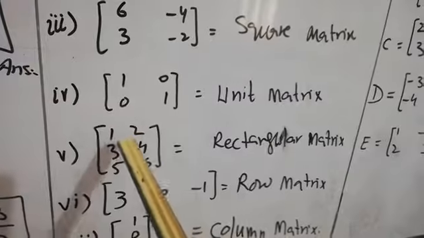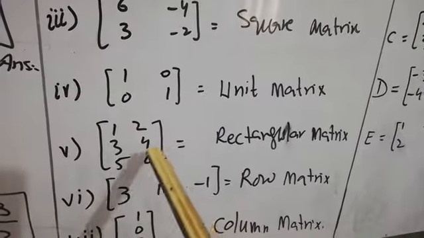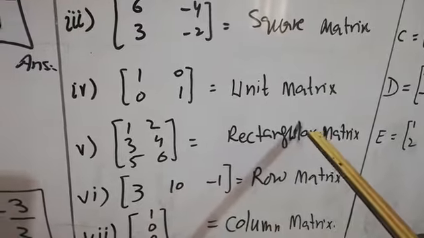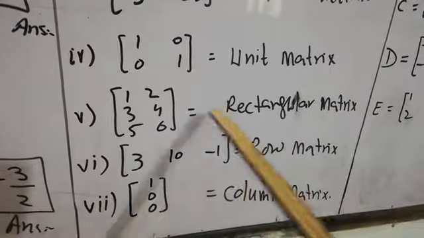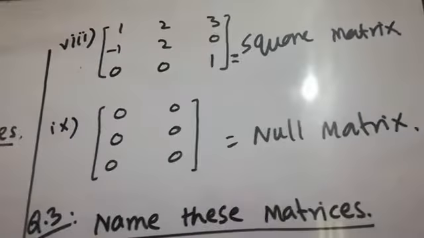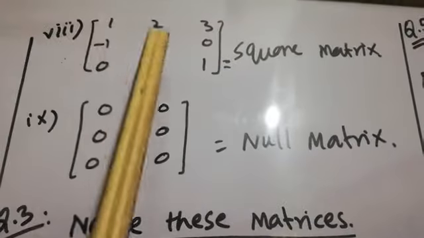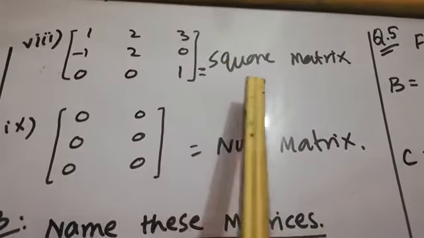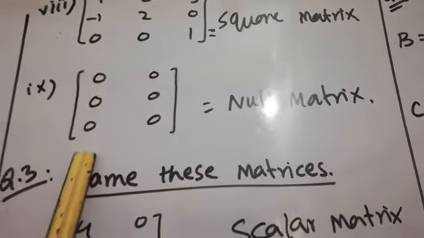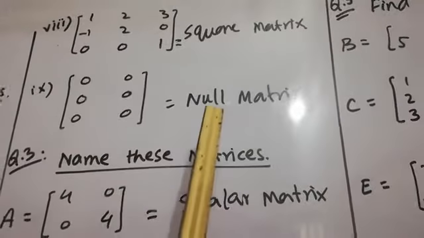In this fifth part, you can see that there are 2 columns and 3 rows. So the number of rows and number of columns are not equal, so this is a rectangular matrix. There is only one row, so this is a row matrix. There is only one column, so this is a column matrix. Now part number 8, square matrix, because the number of rows and the number of columns are equal. There are 3 rows and 3 columns, so this is known as a square matrix. And part number 9, all the entries are equal to 0, so this is known as the null matrix.